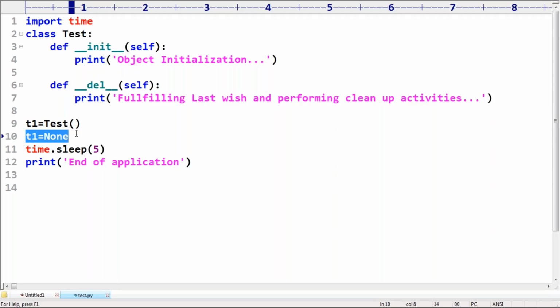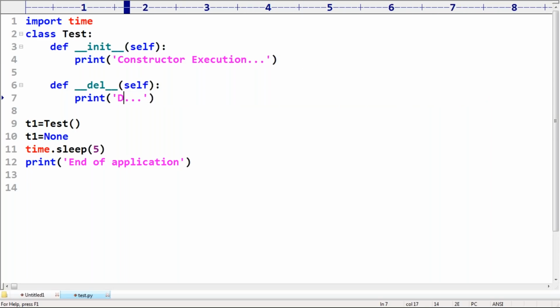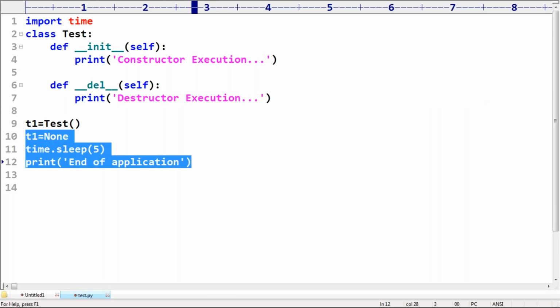Okay. Now listen a bit carefully about one more example. Same terminology. Here, constructor execution, and now here destructor execution. Constructor execution, destructor execution, like this I'm taking.